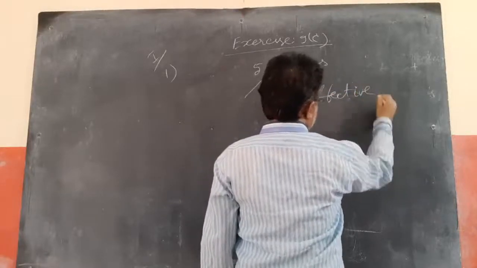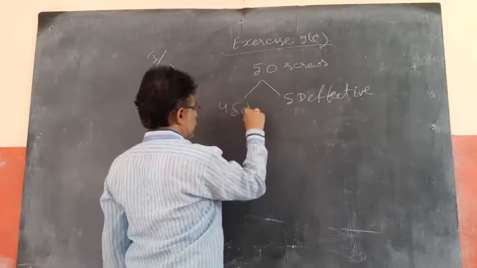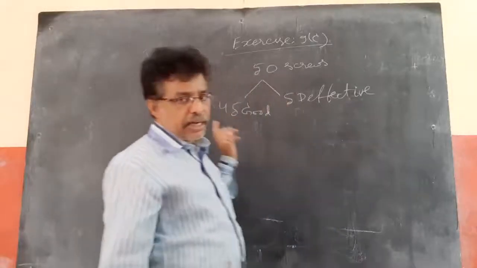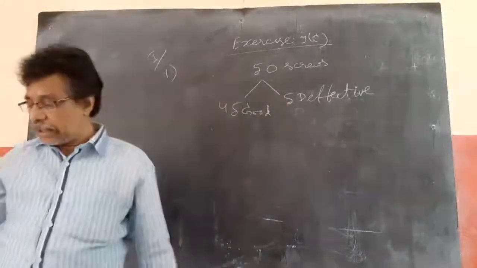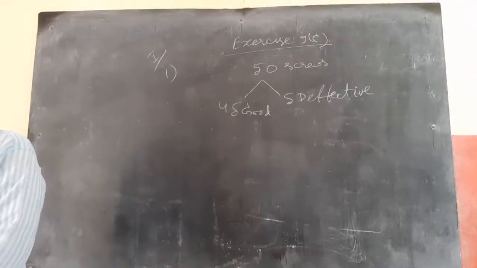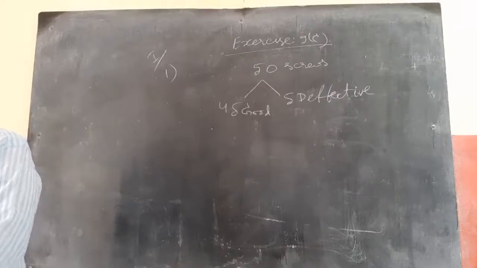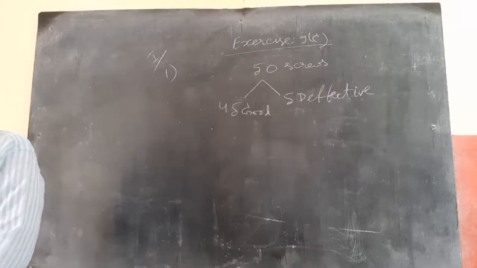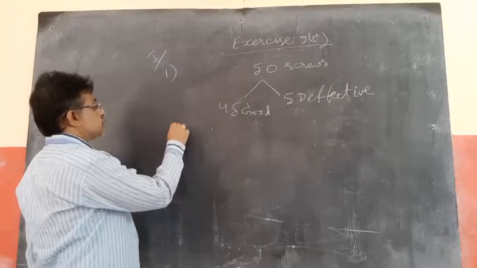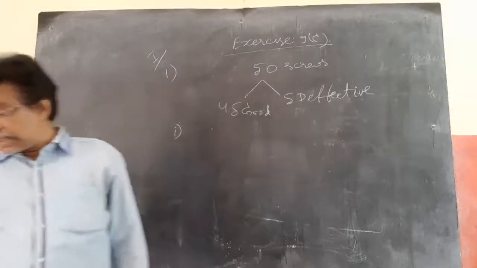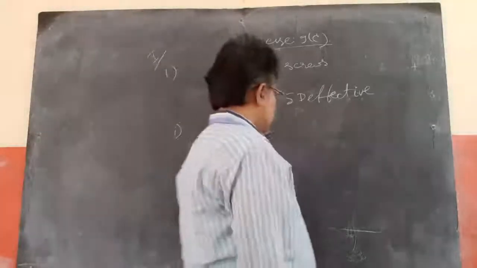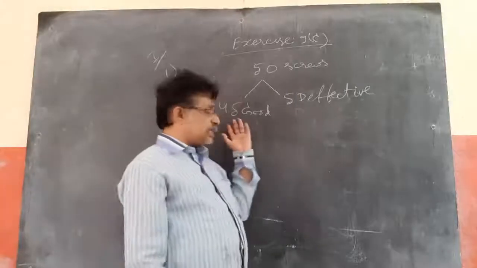Whenever 5 defective screws are there, 45 good screws are there. What about the remaining 45? Remaining 45 are good ones, non-defective. Now, find the probability of the event that all the 3 screws are non-defective, assuming that the drawing is with replacement, without replacement. There are 2 cases. First case is with replacement. What is meant by non-defective? You need to select all the 3 from the good ones.